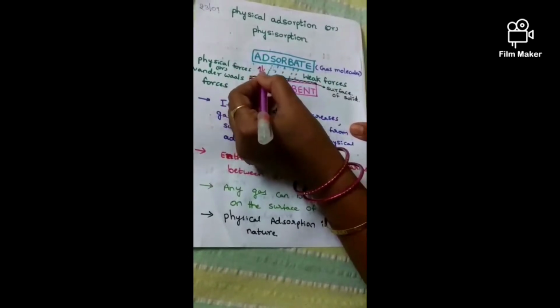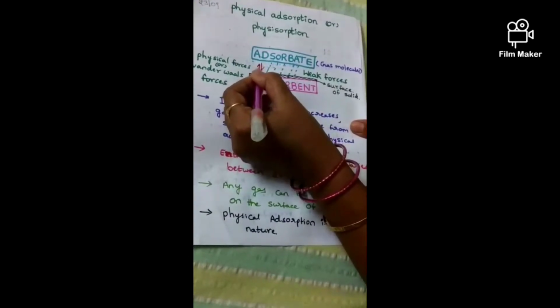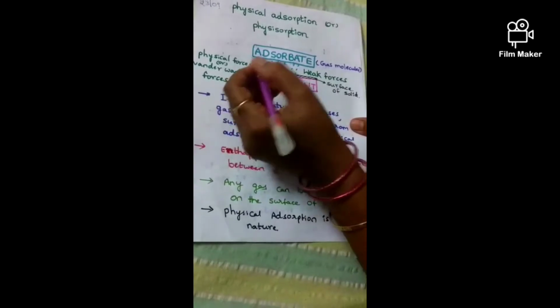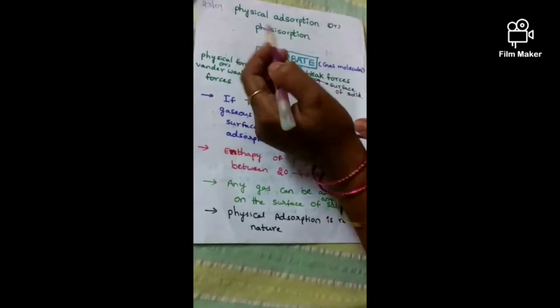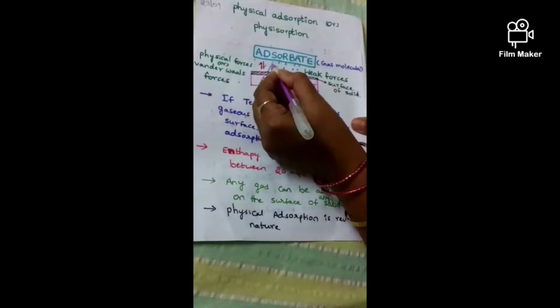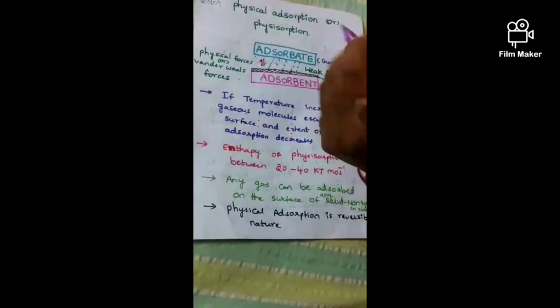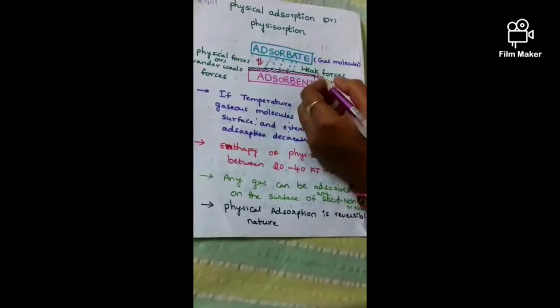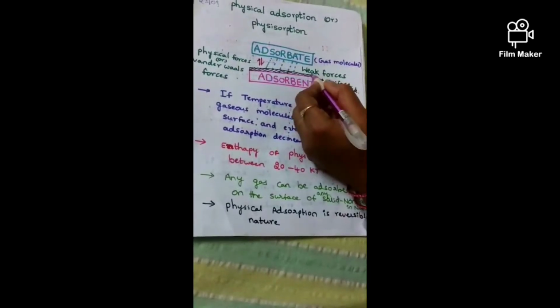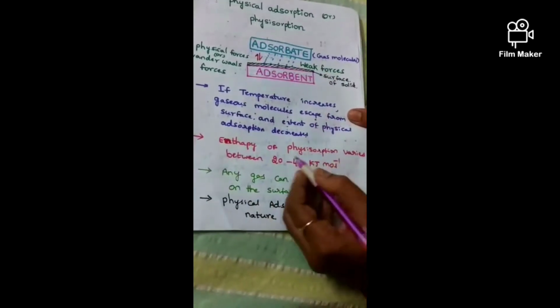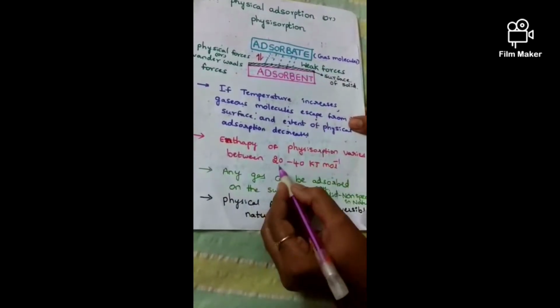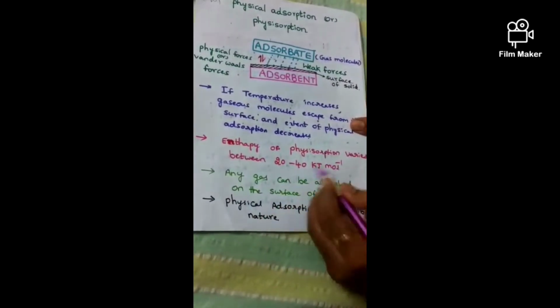Adsorption and desorption take place simultaneously. That means physical adsorption or physisorption is reversible in nature. Due to weak forces, the enthalpy of physical adsorption is 20 to 40 kilojoule per mole.